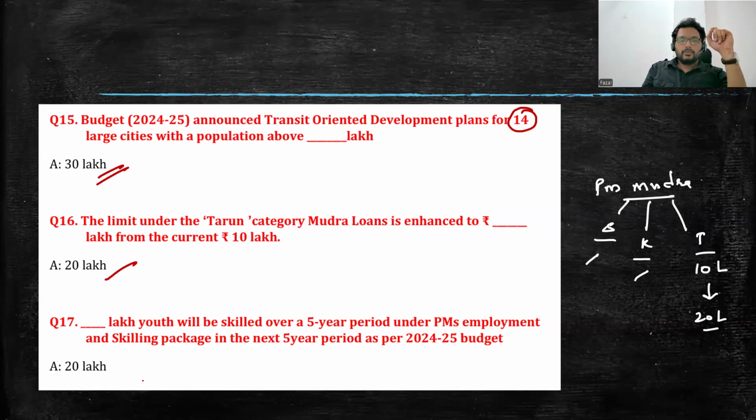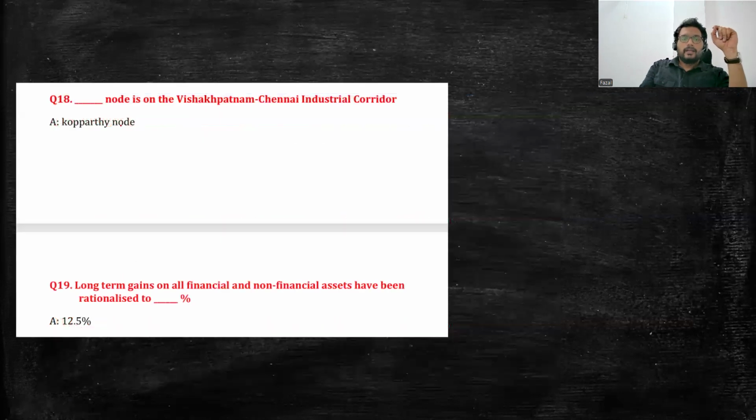Next, dash lakh youth will be skilled over a 5-year period. So how many? 20 lakh youth are being targeted in this scheme. Next, dash node is on the Visakhapatnam Chennai Industrial Corridor: Kopparthi. So all these people who are preparing for the group examination, learn by heart this Kopparthi node, which is the node going to be developed across the Vizag Chennai Industrial Corridor.